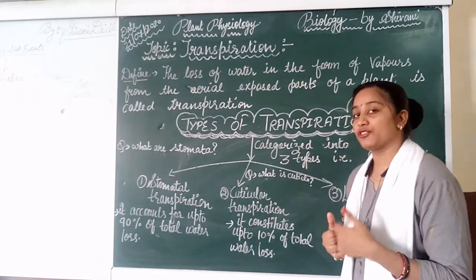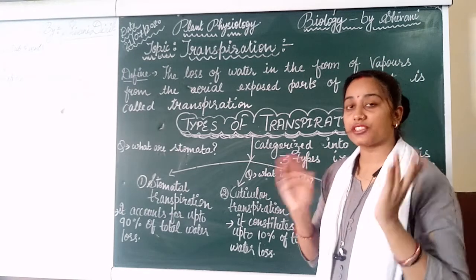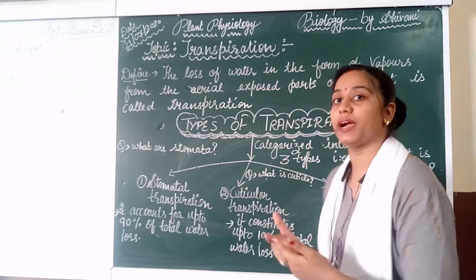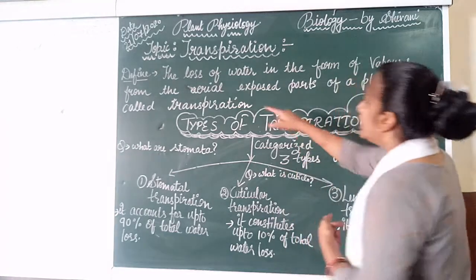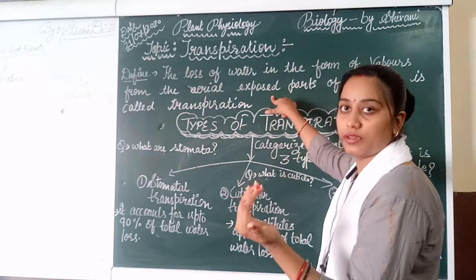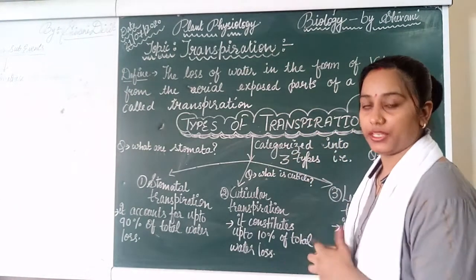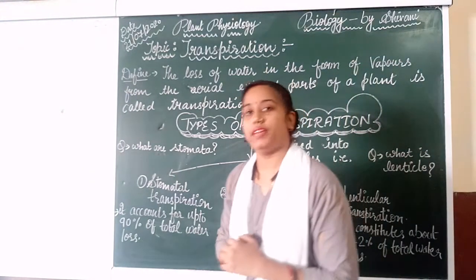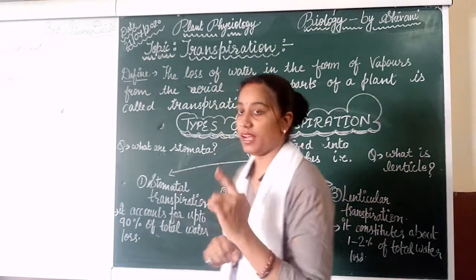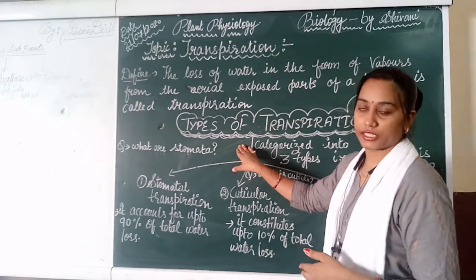But in the process of transpiration we have to focus on the larger surface area, that is the aerial parts, which are contained by the leaves as well. The loss of water from the aerial exposed parts of a plant is called transpiration. In one simple line we can say it is the water loss from the leaves. Next we will move to the types of transpiration.